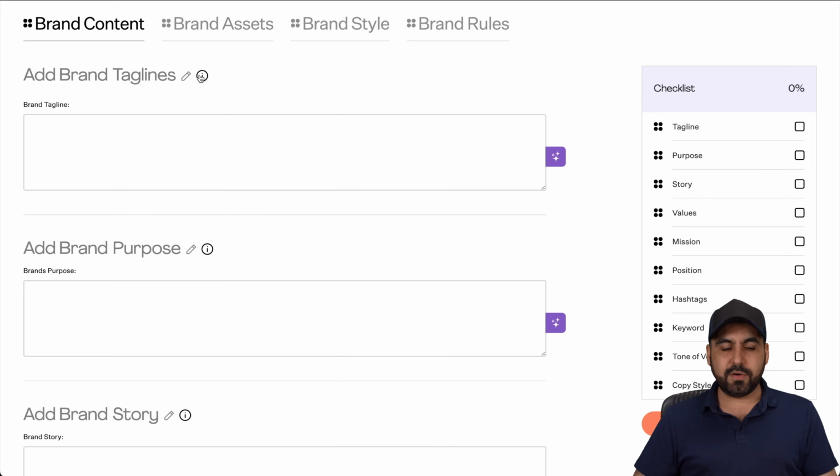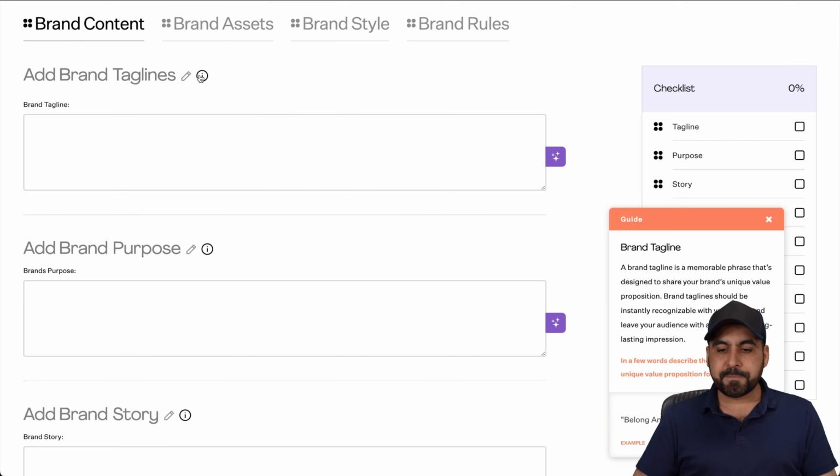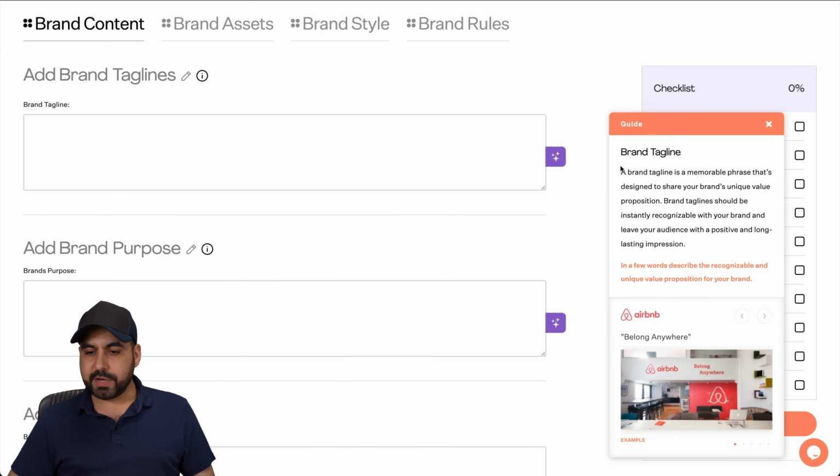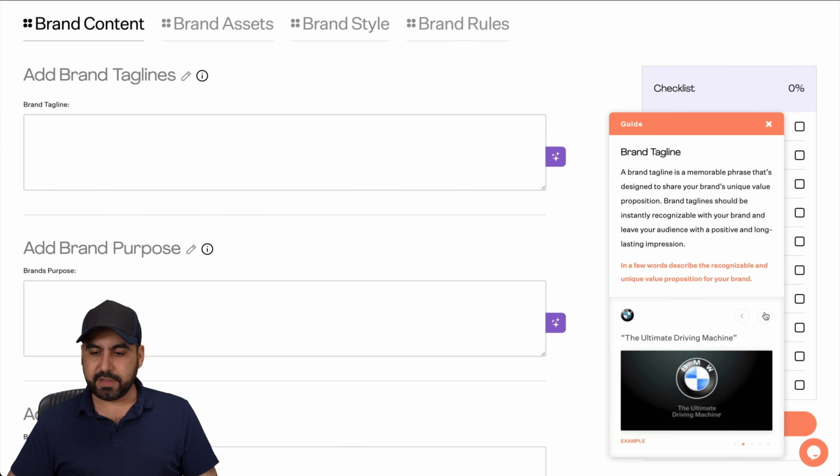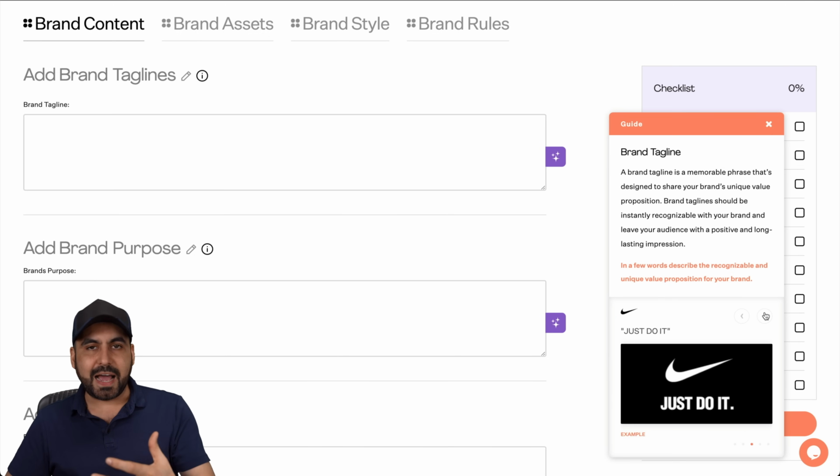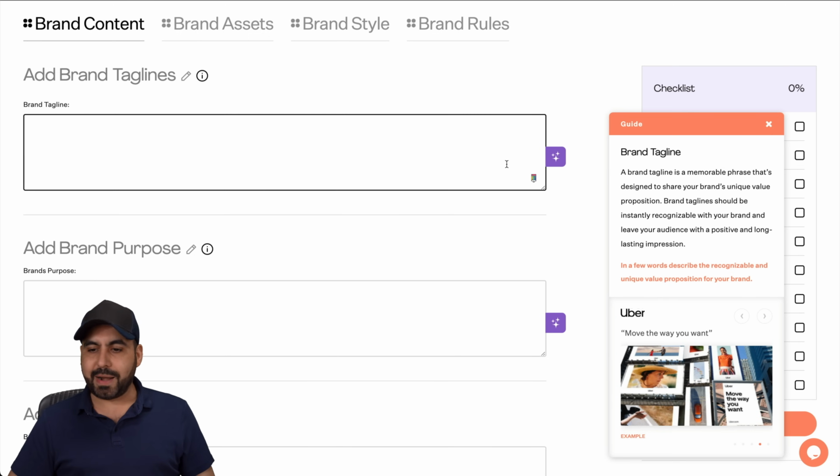Well, they have this little information icon that I can click on, and it's gonna let me know what I have to do here. And it's also going to give me some examples of what other companies do. For example, Airbnb says belong anywhere. If I click on next one, BMW, the ultimate driving machine. So, okay, with this, I know exactly what I need to do on the brand taglines.